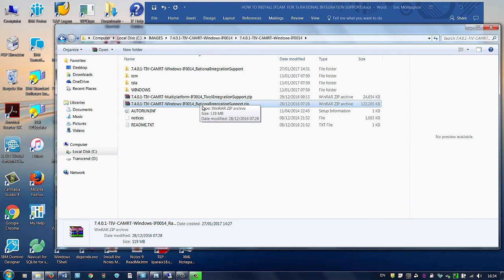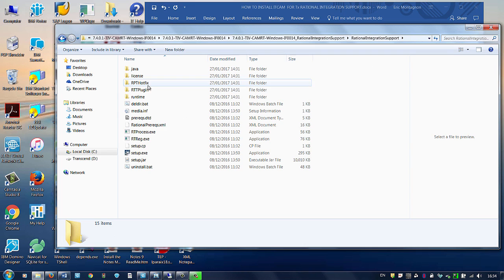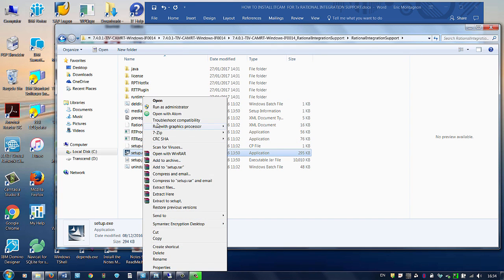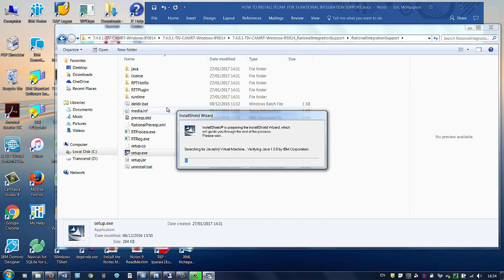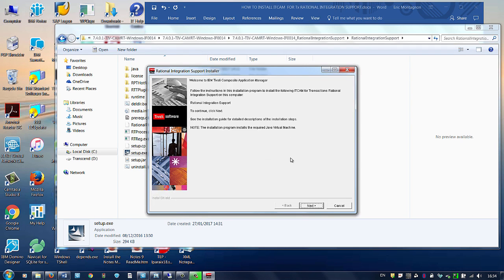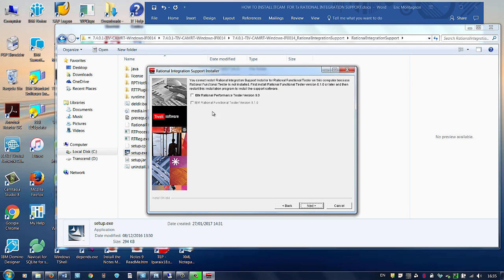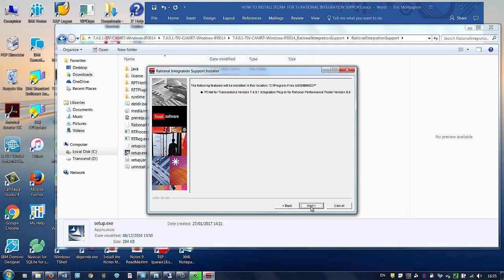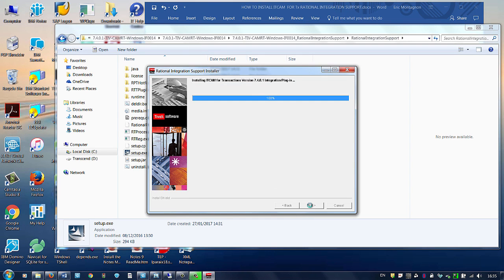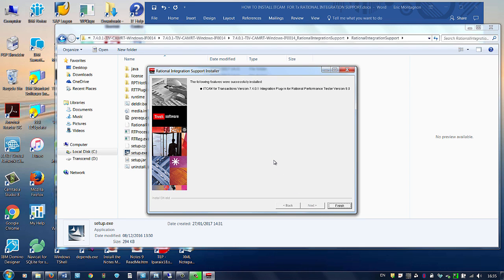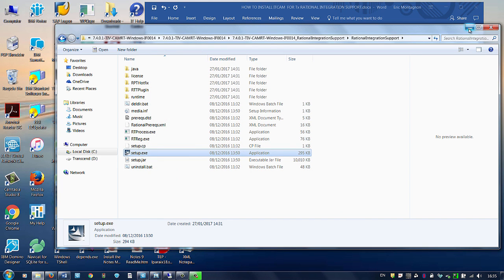So once you have unzipped it, you go into it and you run setup.exe as administrator. Click Next. Accept the license agreements. Select Rational Performance Tester version 9. It should detect it. Next. And here we go. We are installing the RIS package. It's finished. Done.